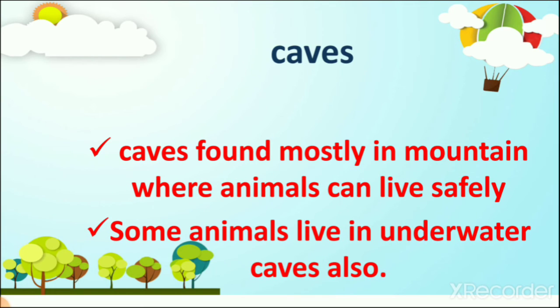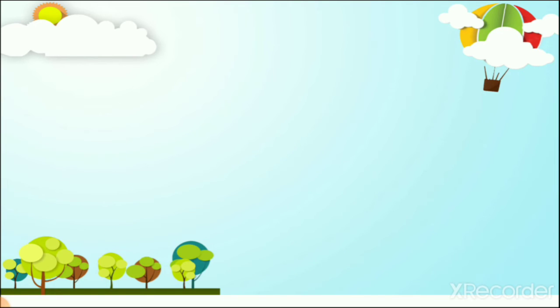Some animals live in underwater caves also. Some animals live in sea caves also. In the sea there are many caves, and fish are also living in caves.